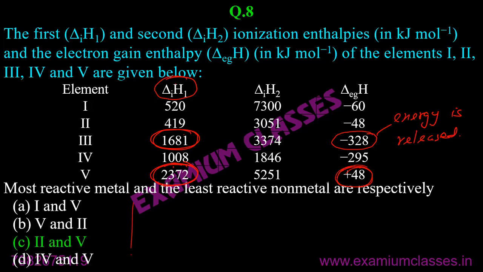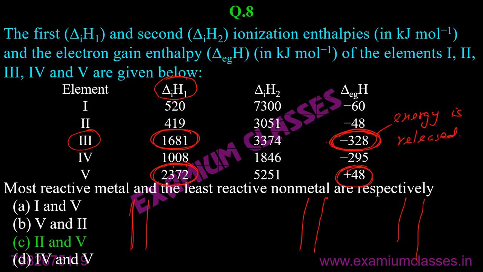It means it is somewhere between the first period and the 17th period, somewhere here, which will release energy if it gains the electron, and it will not require a very high amount of energy if it loses the electron. So do you understand why we didn't consider the third one, even though it looks like it is losing a high amount of energy, so it could be a non-metal?